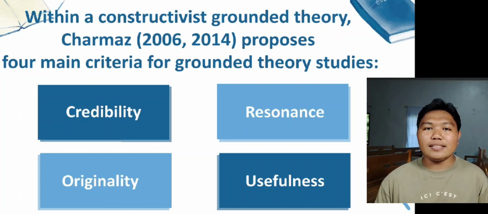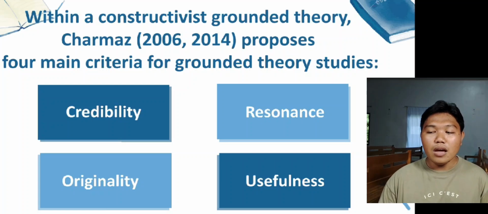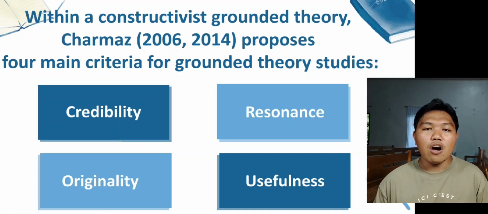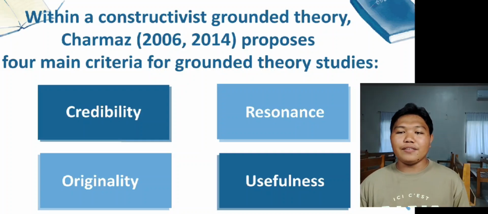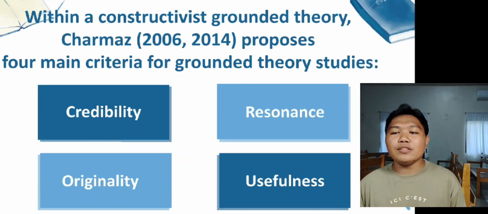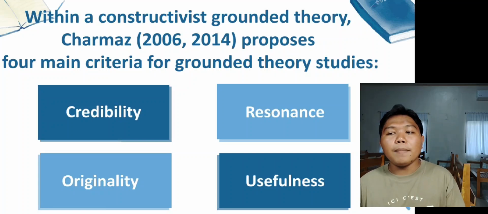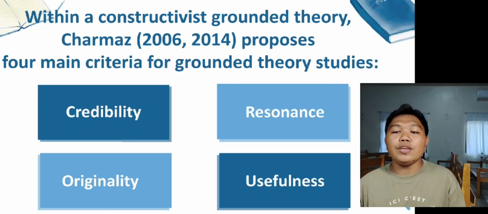Now, the next one is the originality. Originality can take varied forms such as offering new insights, providing a fresh conceptualization of a recognized problem, and establishing the significance of the analysis. The next one is the resonance. Resonance demonstrates that the researchers have constructed concepts that not only represent the research participants' experiences, but also provide insight to others.